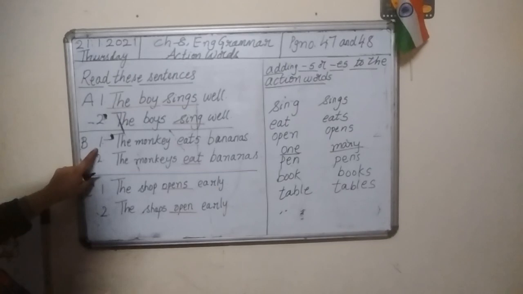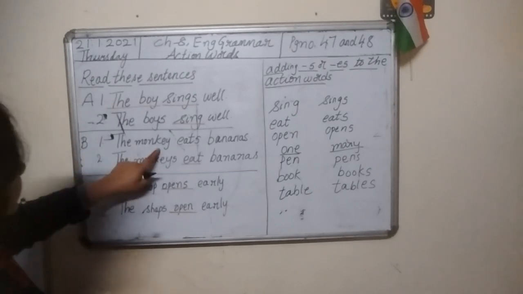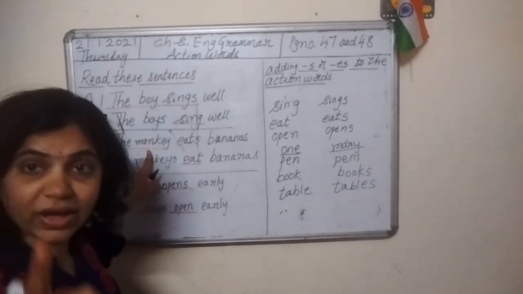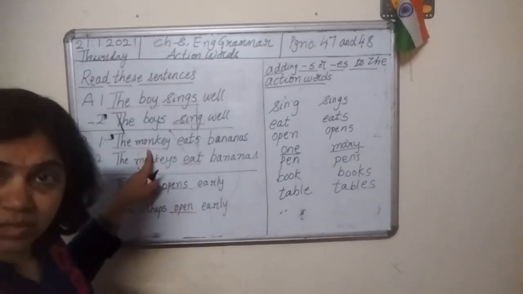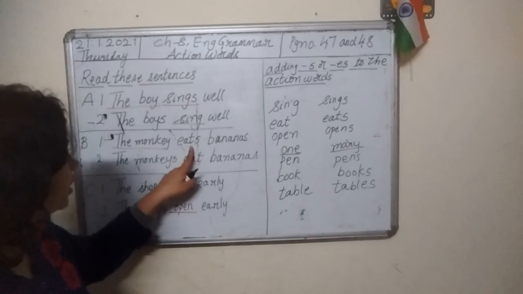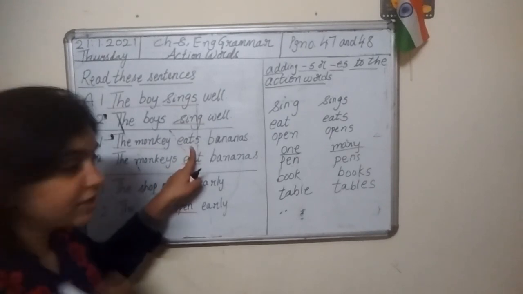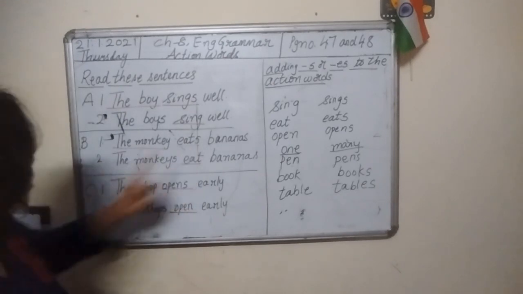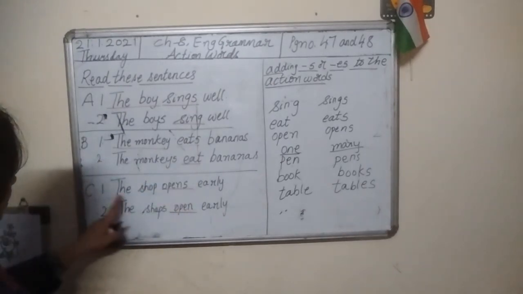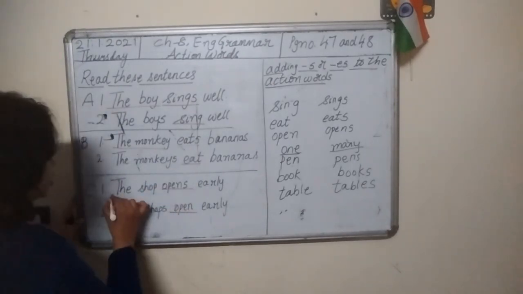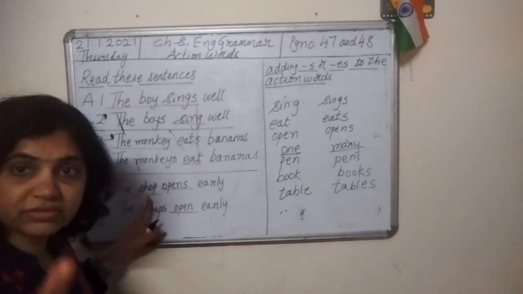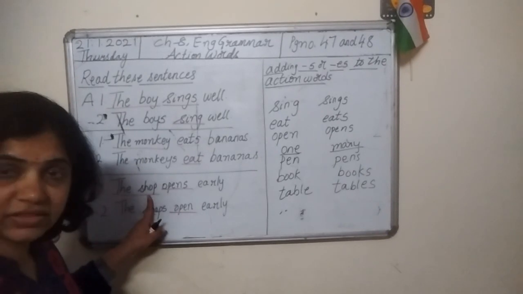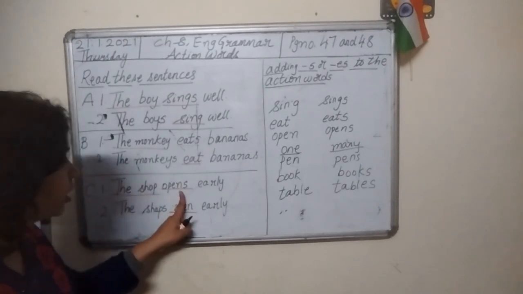Now come to B1. The monkey is one animal. When we are talking about one animal, then we are writing S, eats. We are adding S to the action word. Now come to C1. The shop. We are talking about one thing. When we are talking about one thing, then we are writing opens.